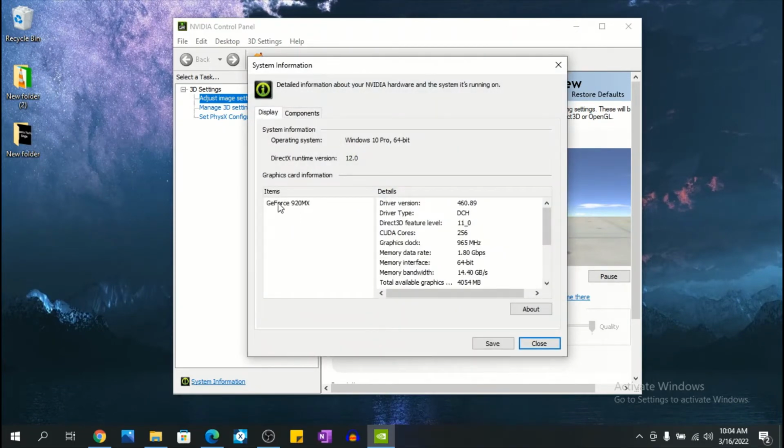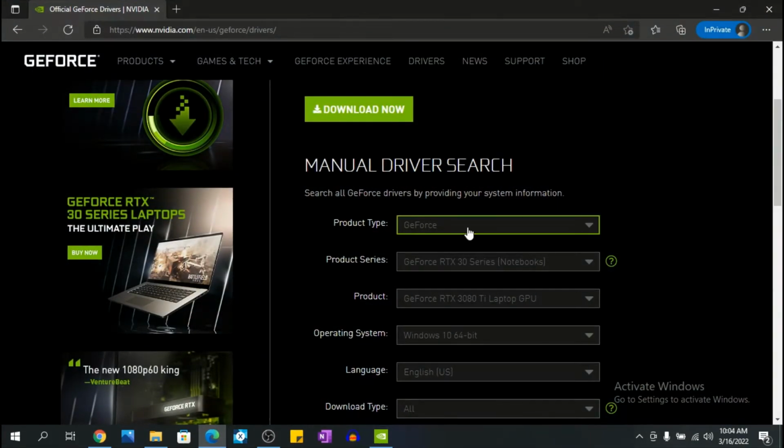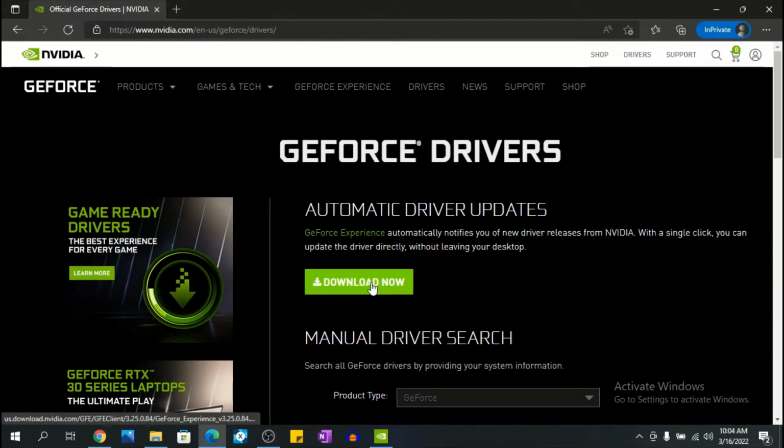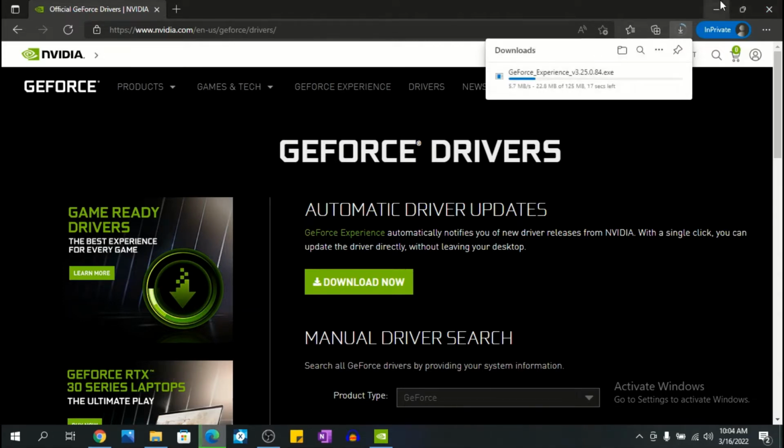And as you can see here, I have GeForce 920 MX. Yours might be different, depends on which type of Nvidia driver you have, but that's the way you find out what type of driver you have if you want to manually update your driver. But for the sake of this video, you just click on automatic driver update, download now. It will start downloading, and let's move on to the next step.